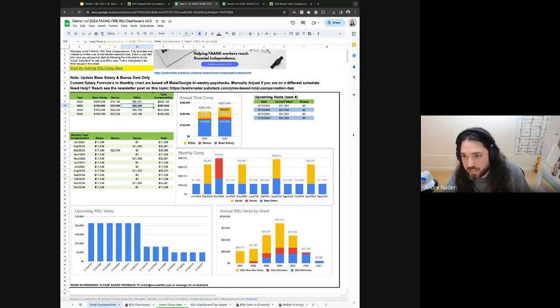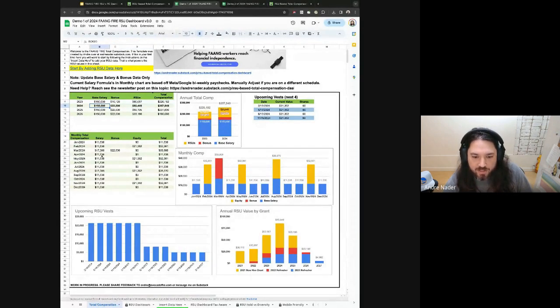In the far right, it's pulling in your next four vests that you have. This is all simulated data currently of a hypothetical new grad who has four vests, Meta vests quarterly. If you were at somewhere like Uber, you would see a vest every single month, and other companies do different things in between. And then below here is this monthly compensation. All this is the yearly salaries broken down by month.